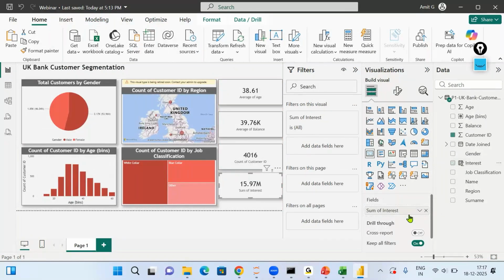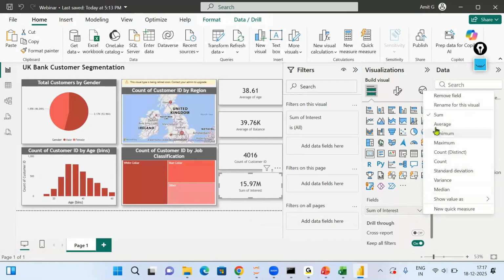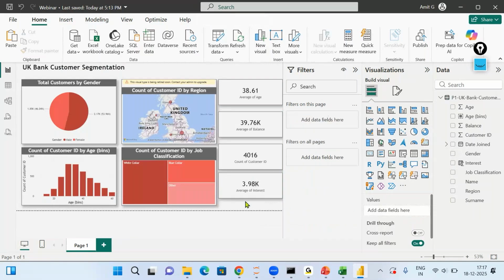I can use that field and I'll change it to average. So we can see that number also, that this is the average interest that a person is getting through their accounts. I can save this file, and if you publish this file again, it will replace the previous file, and the people who already had that link will see the latest report in that case. Now there are a lot of other things that we can do.